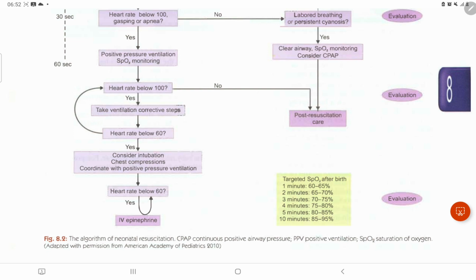Our targeted saturation is as follows: at 1 minute, 60 to 65 percent; 2 minutes, 65 to 70 percent; 3 minutes, 70 to 75 percent; 4 minutes, 75 to 80 percent; 5 minutes, 80 to 85 percent; and 10 minutes, 85 to 95 percent. This is the thing over here.